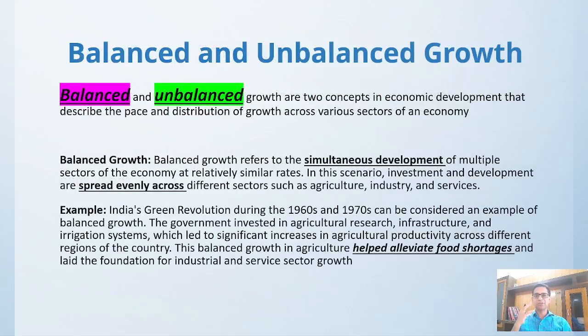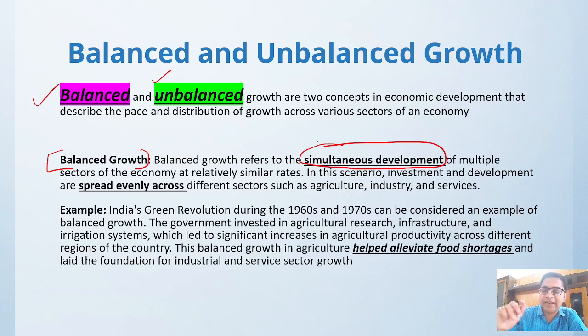Okay, now comes the concept of balanced and unbalanced growth. Growth can be both balanced and unbalanced. So we will discuss what is the meaning of balanced growth. Whenever we say the growth is balanced, that means simultaneous development of all the fields is happening. That means the development fruits are spreading evenly across. Whatever sector, agriculture, industry, service, the fruits of that development are spreading evenly to everybody. We call it balanced growth.